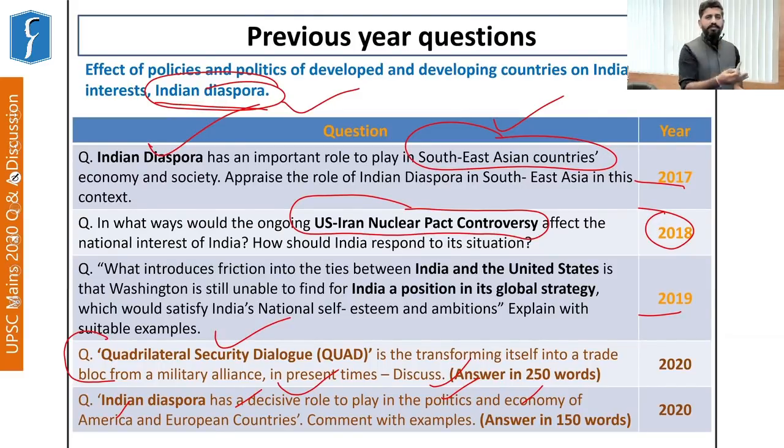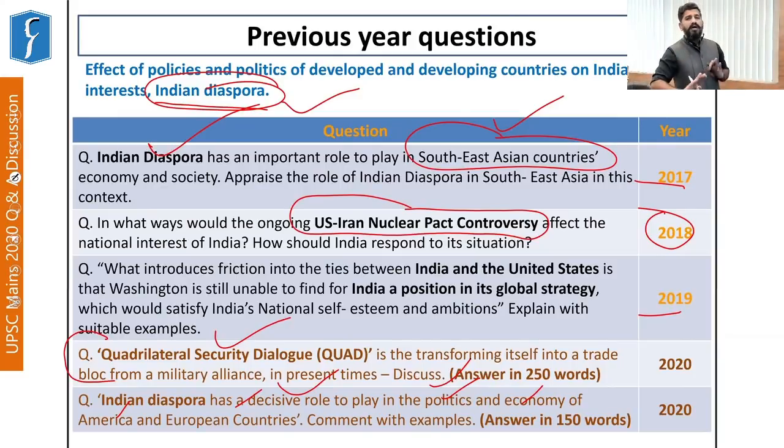One of its defense or cabinet ministers is from the Sikh community. Their main opposition leader is a person of Indian origin, right? So that is how the Indian diaspora can play a very critical role in the politics and economy of America and European countries. These visits made it slightly clear that a question can be asked on this particular aspect.